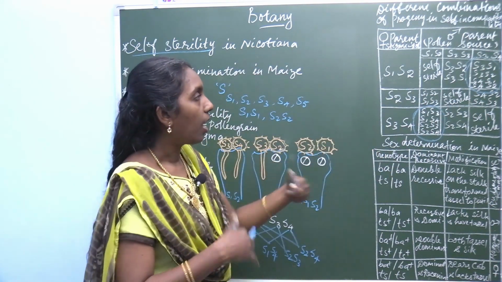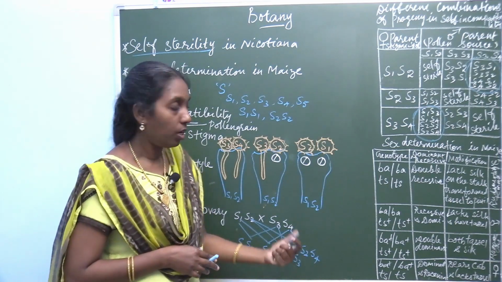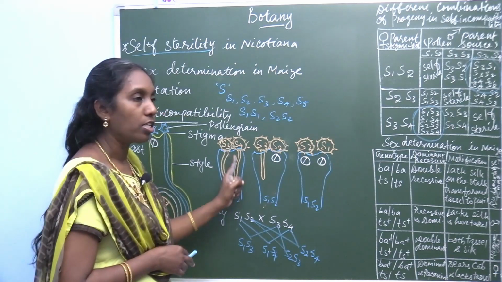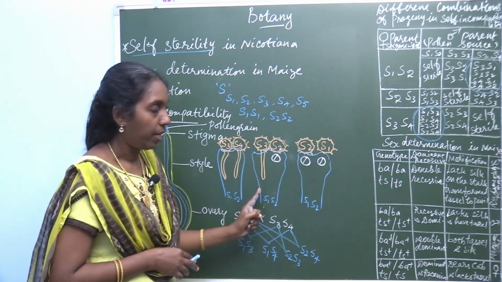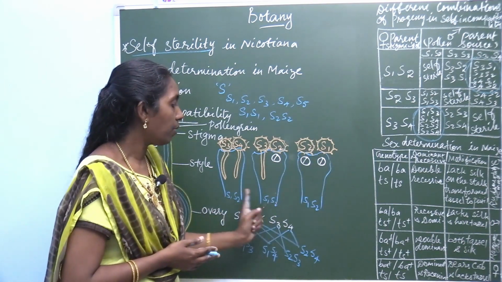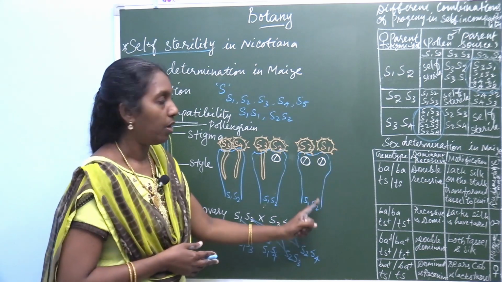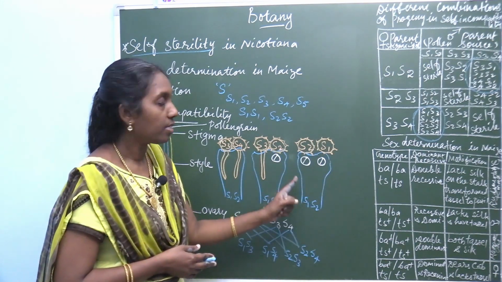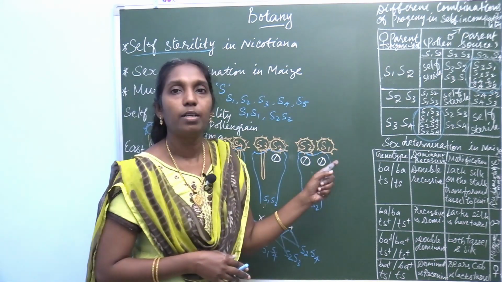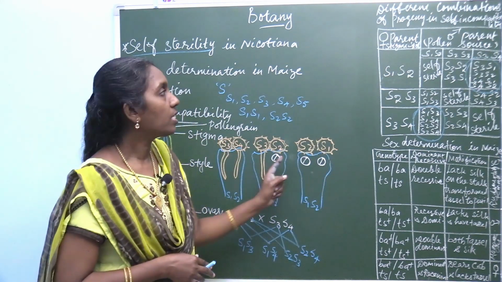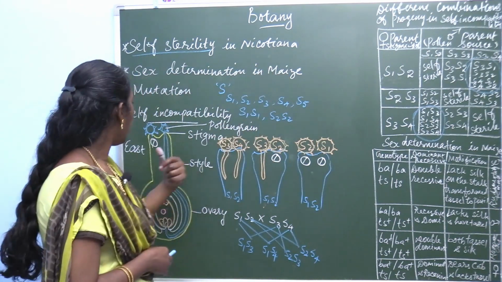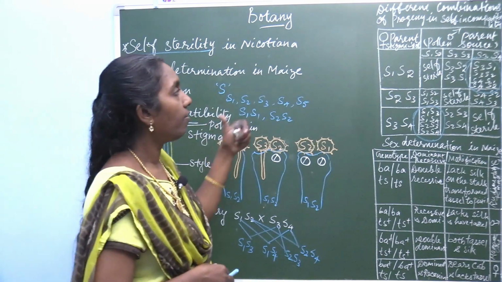Other than S3, S4, wherever S3, S4 is present, the pollen grain germinates. But if S1 and S2 is there, because the stigmatic surface is S1, S2, homozygosity occurs, and it does not develop or germinate the pollen tube. This is the condition you studied here in Nicotiana. It was observed by East in the year 1925.